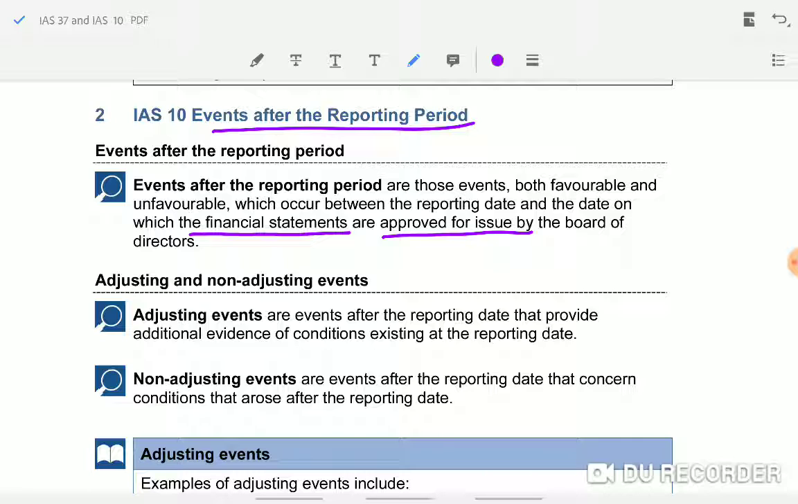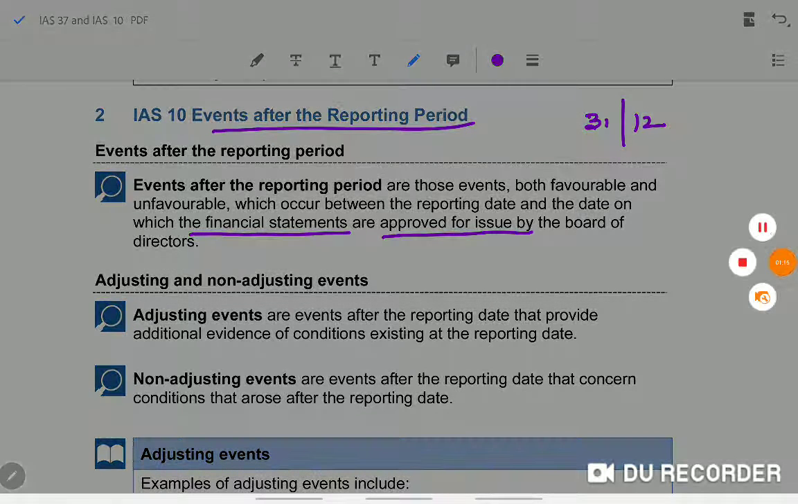See, they are closing the accounts on 31st December. So it has to be audited. After auditing is over, then the financial statements will be issued to the shareholders. Till the date it is issued, approved for issue. Clear, no? Till the date, whatever events that is taking place are called events after the reporting period. Clear, no? See, I'll just show you.